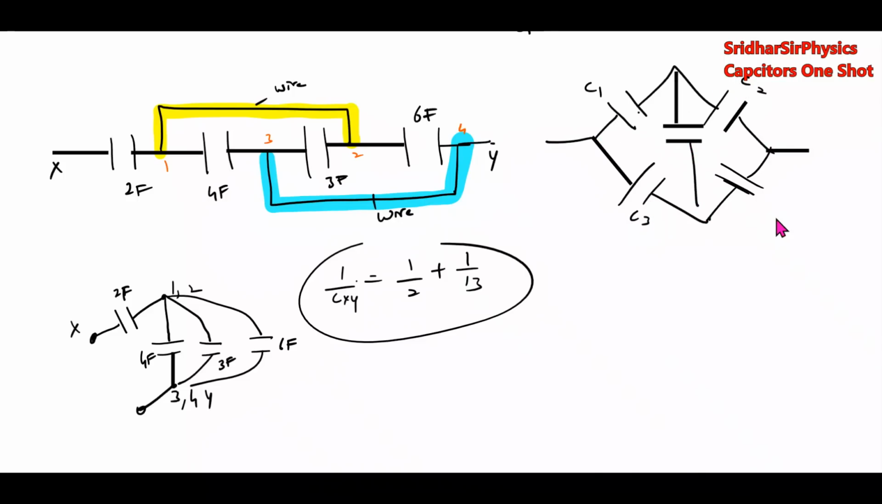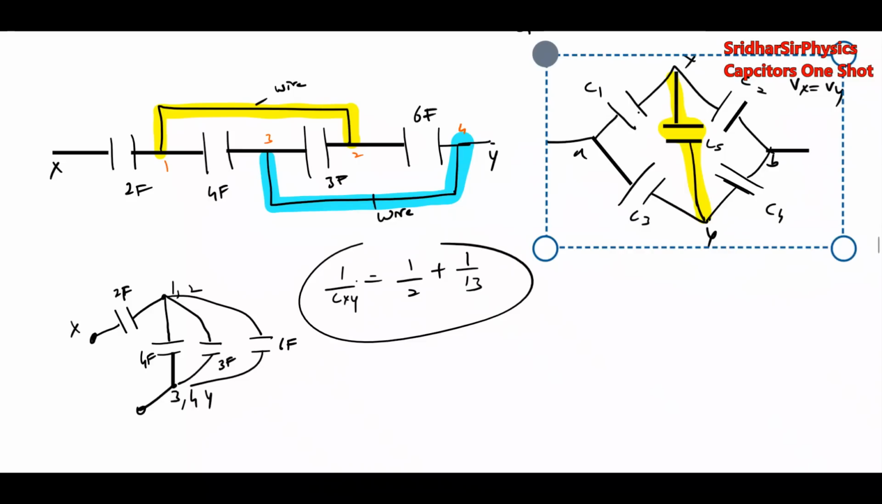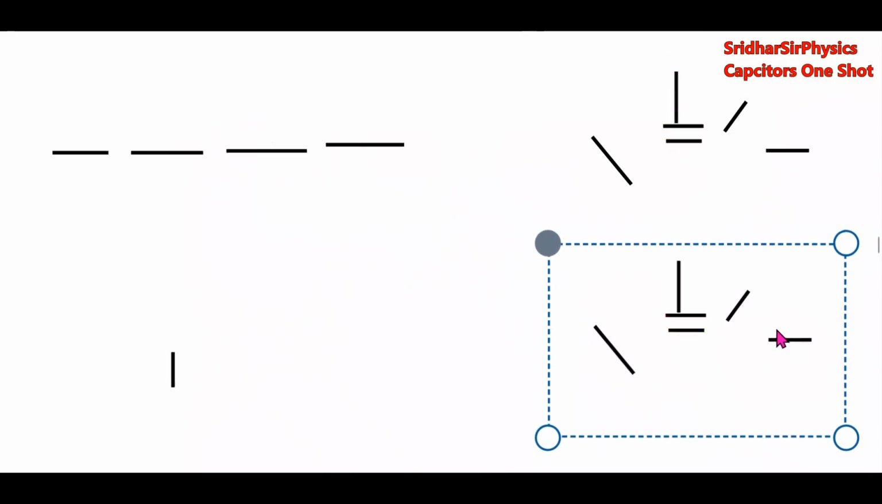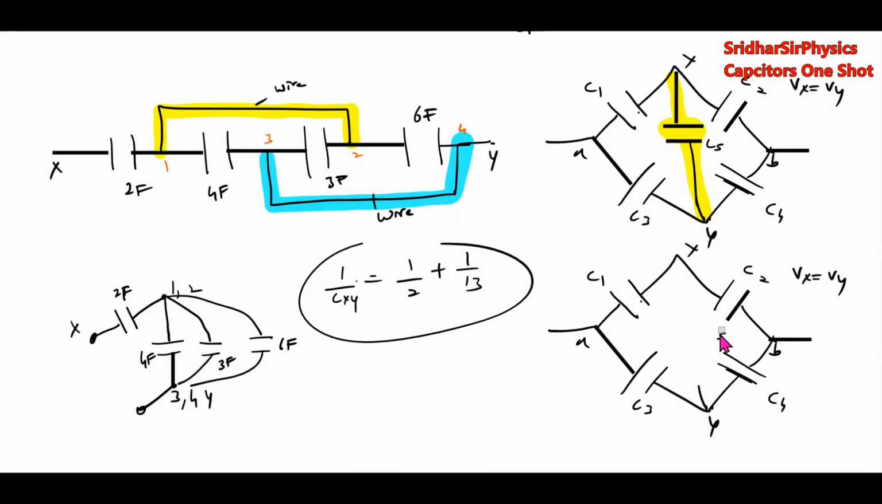C1, C2, C3, C4, C5. Point AB. This is XY. When Vx equal to Vy, then there is no charge in the capacitor. So this capacitor, there is no charge. They are at same potential. So we can remove it. अगर आप जब इसको remove करेंगे, then this will become simple. So they are, ये दोनों series में.